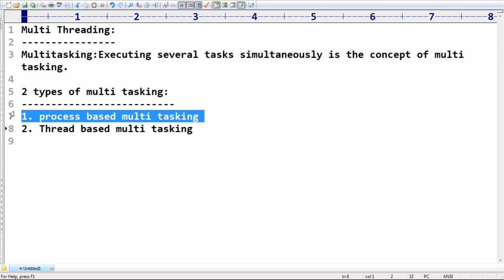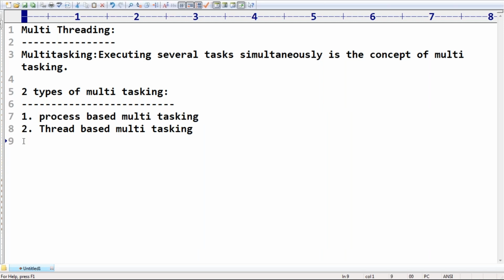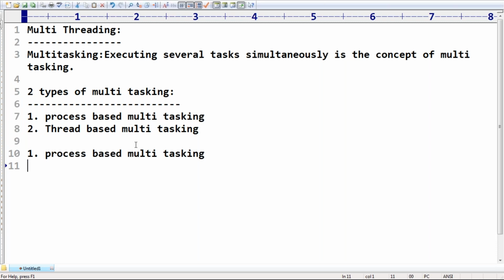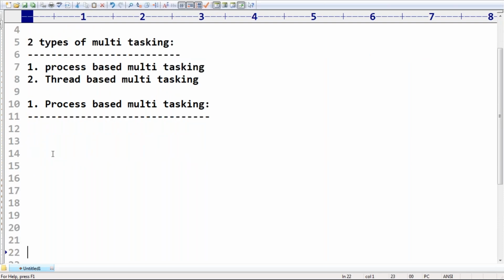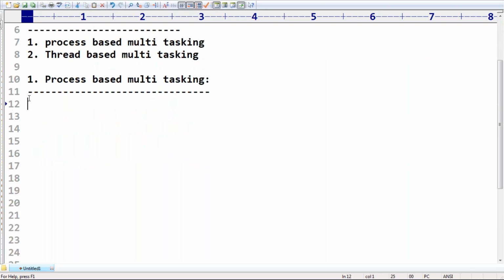Then immediately you people may ask, what is process based multitasking? Remember this one, sir. This is also a bit important. Compulsorily you should be aware. Don't focus only on thread based multitasking. Even process based multitasking is also a bit important. So what is process based multitasking, sir? Very simple.